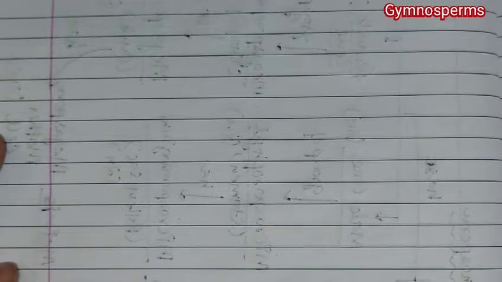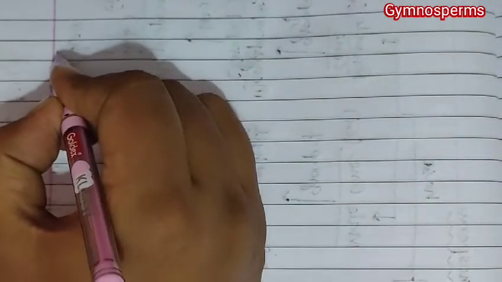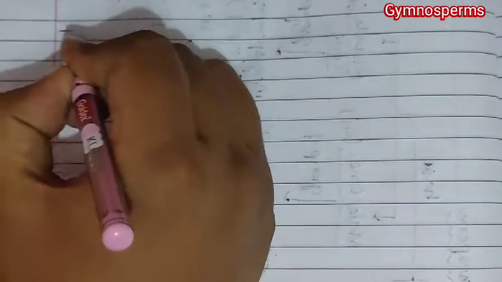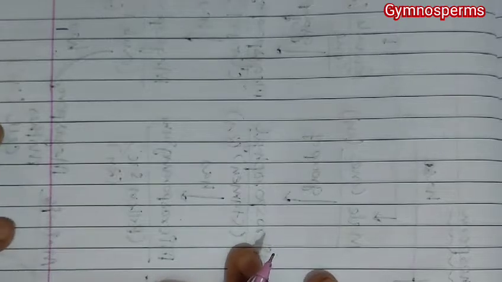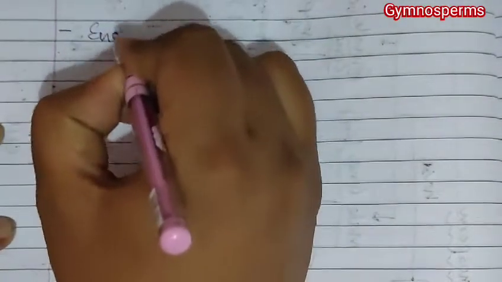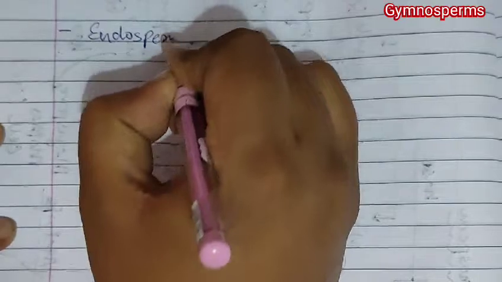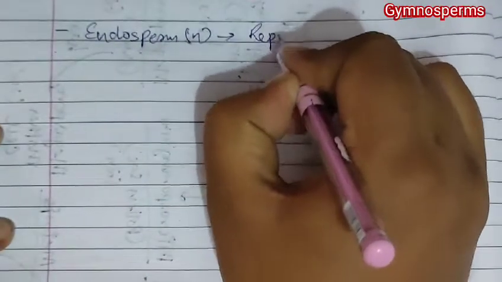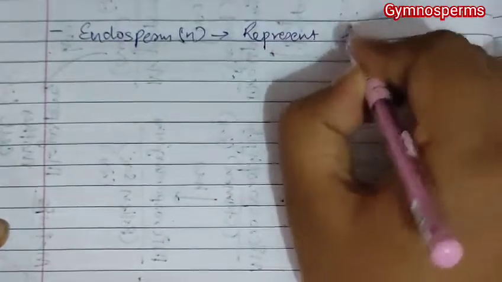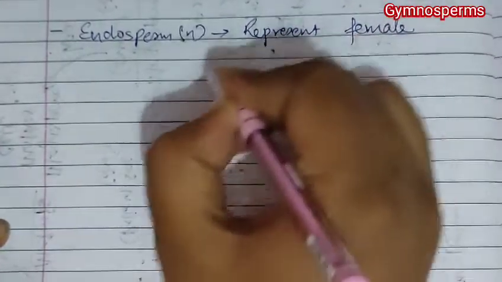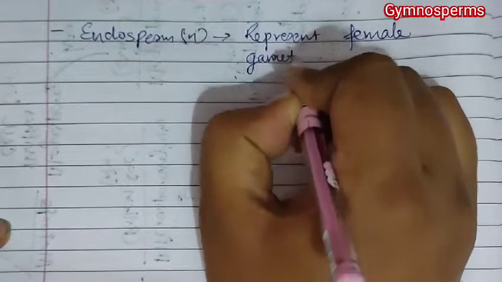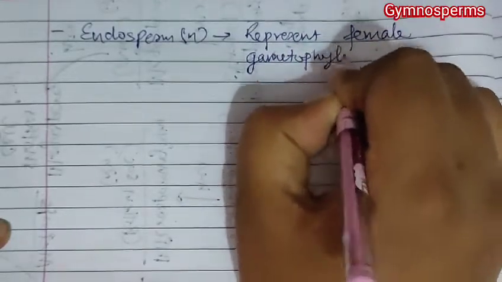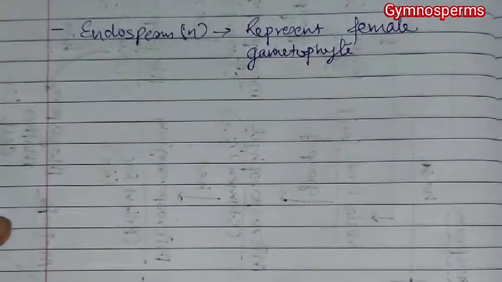By studying the life cycle of gymnosperm, we come across so many important points regarding the life cycle. So we note down those points one by one. First important thing is that the endosperm of gymnosperm, which is haploid, represents the female gametophyte.